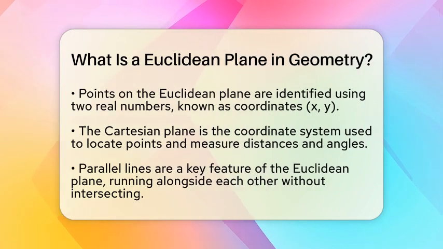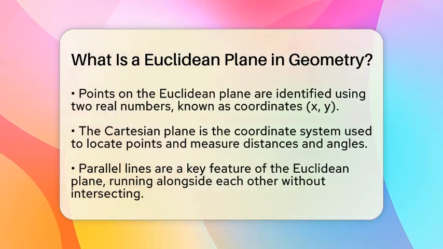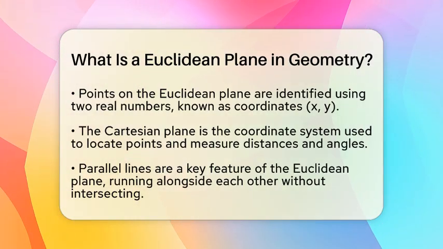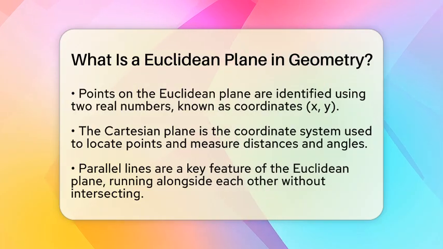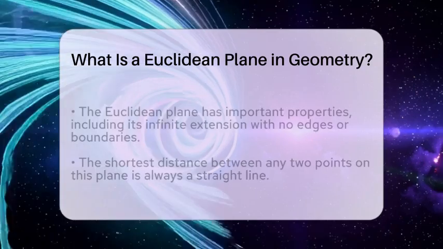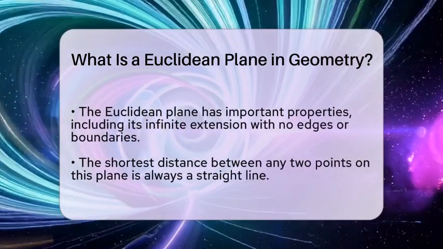Now let's look at some important properties of the Euclidean plane. First, it extends infinitely, meaning there are no edges or boundaries. Second, the shortest distance between any two points on this plane is always a straight line. This is a fundamental principle that helps in measuring distances.